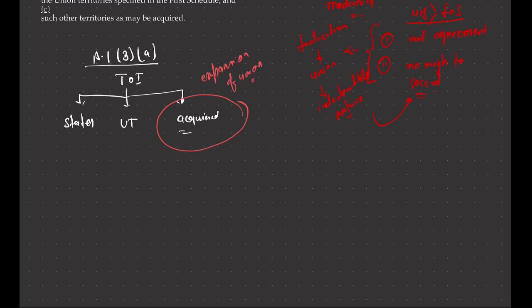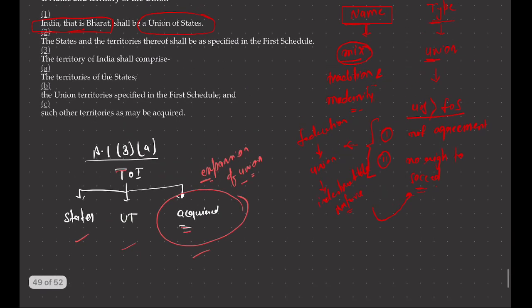That is, at any time in future, the Indian Union can acquire certain foreign territory and integrate and establish it as a part of India. So Article 1 gives the constitutional basis for the expansion of the Indian Union. So territory of India includes states, UTs, and acquired territory.